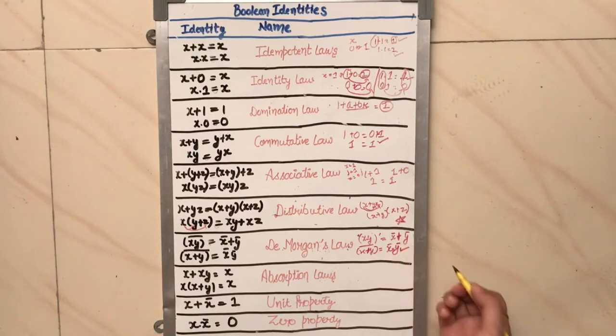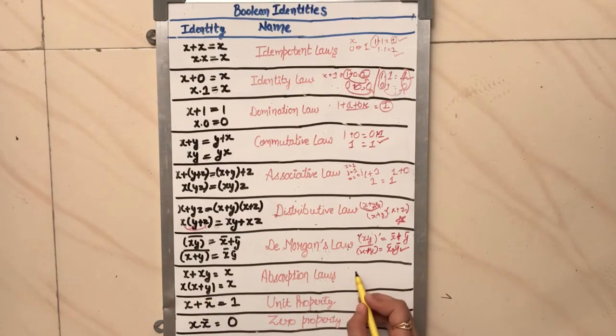So we get this. Now next is the absorption law. The absorption law says if x plus xy is given, then what will be the answer? We can solve this very easily. If we do the basics, then it is very easy to do minimization in digital, right? x plus xy is equal to x. Similarly, what is the common element here? x.